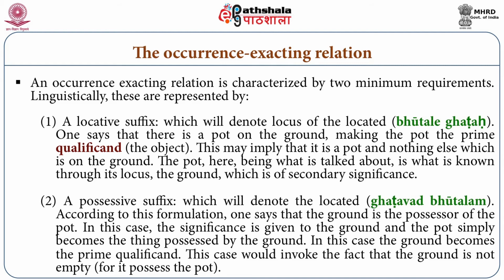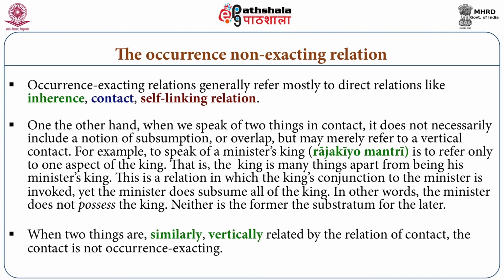So in this case there is an occurrence exacting relation, and of these two relations, inherence and conjunction, this point is different: inherence is always an occurrence exacting relation, but contact is not always an occurrence exacting relation, because contact does not cover the whole locus. Two things vertically related by the relation of contact are not, in that case, in an occurrence exacting relation.